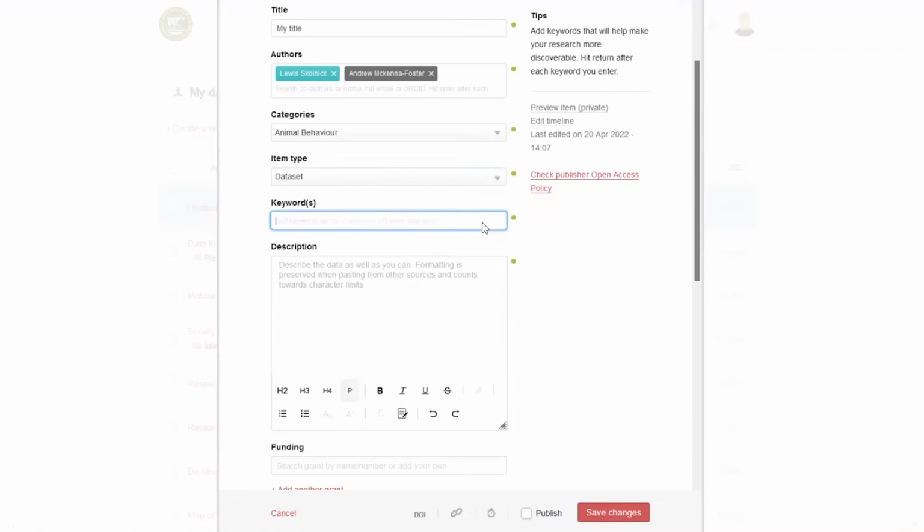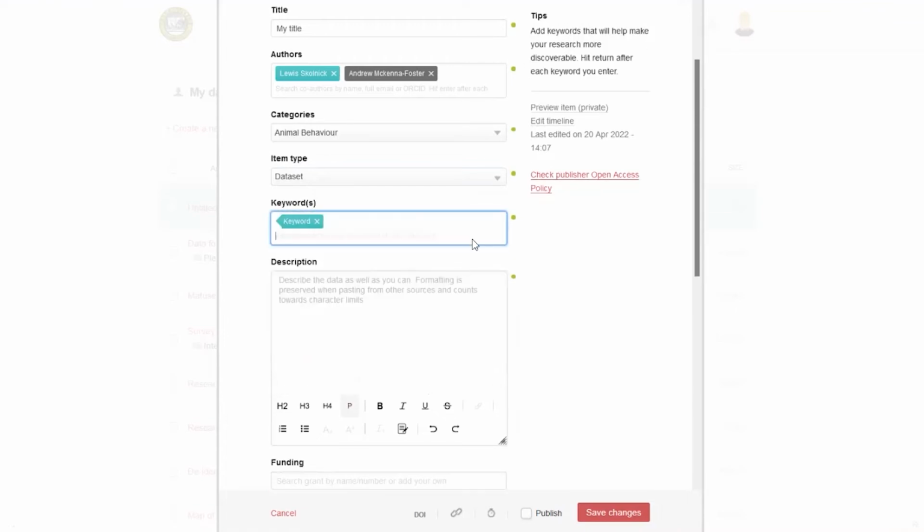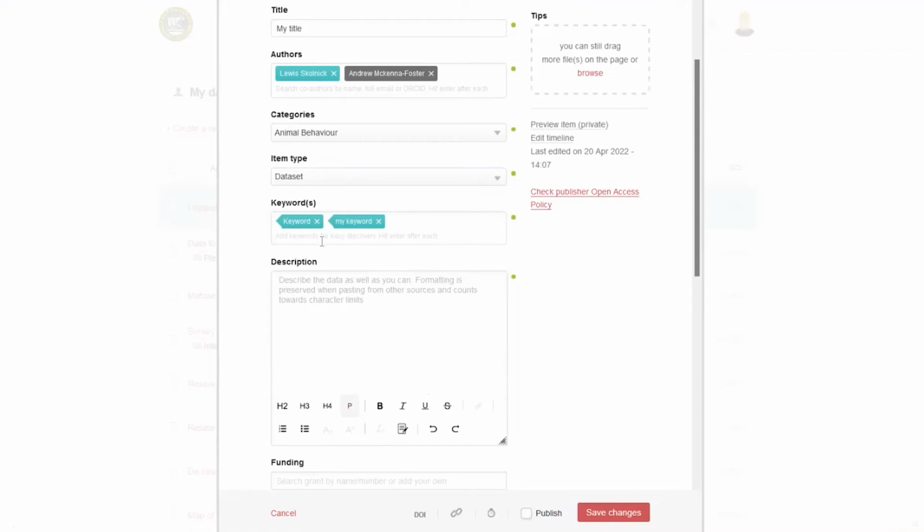Keywords come from a database, and you can add keywords. So keyword, I think I've added this before into this database. You can choose from that, and you can also add new ones to the database. Always good to think about keywords that will help people find your material. So think about other ways that people would search for whatever your research is about.